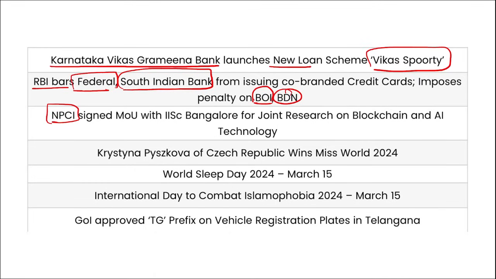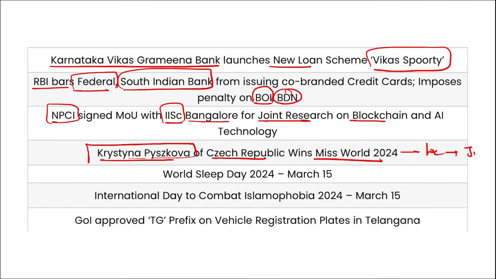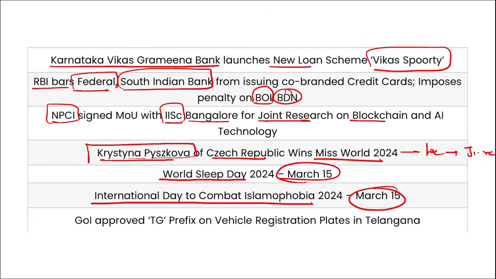Then NPCI signed an MOU with IISc Bangalore for joint research on blockchain and AI technology. Krystyna Pyszkova of the Czech Republic won the 71st Miss World 2024. Where was this held? Jio World Convention Centre. Then World Sleep Day on 15th of March, International Day to Combat Islamophobia on 15th of March, and the government has approved the TG prefix for vehicle registration plates in Telangana.